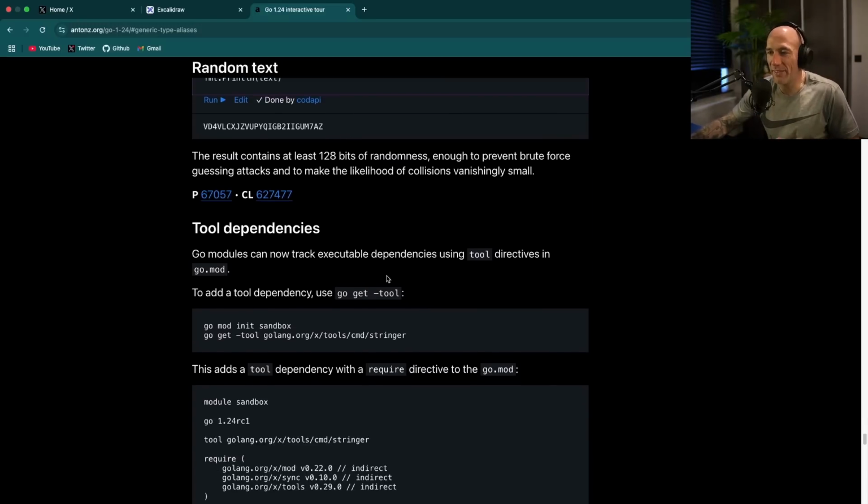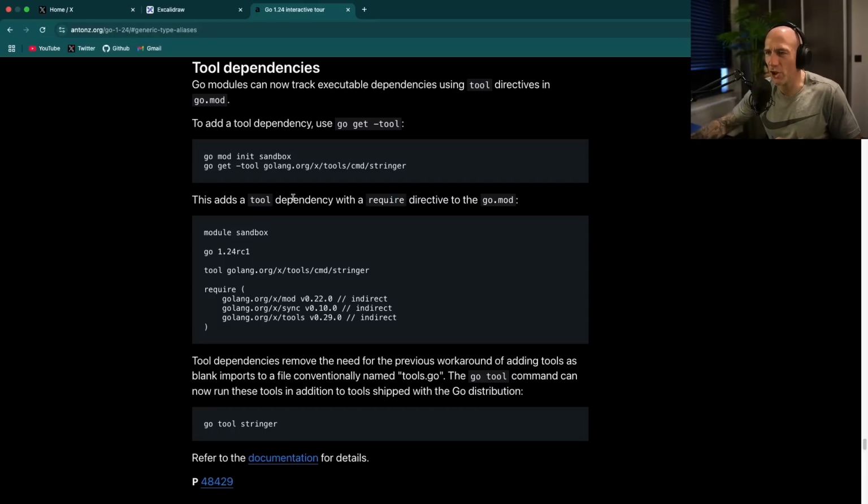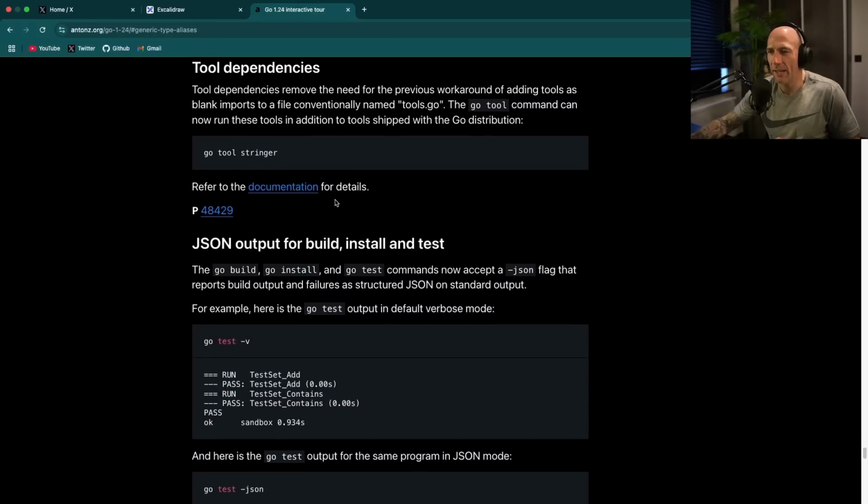And then you have some tool dependencies. I'm not quite sure what this is. You should read that to add a tool. It's too complex for me.